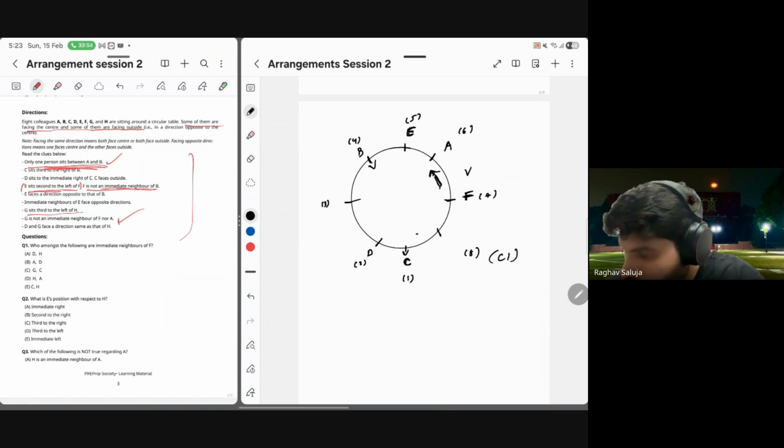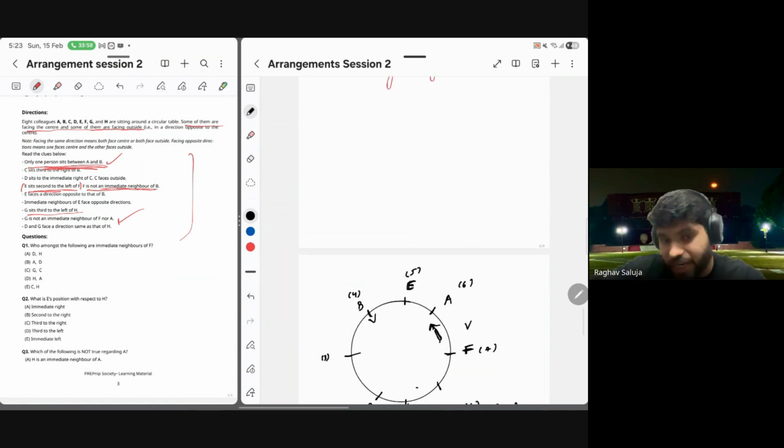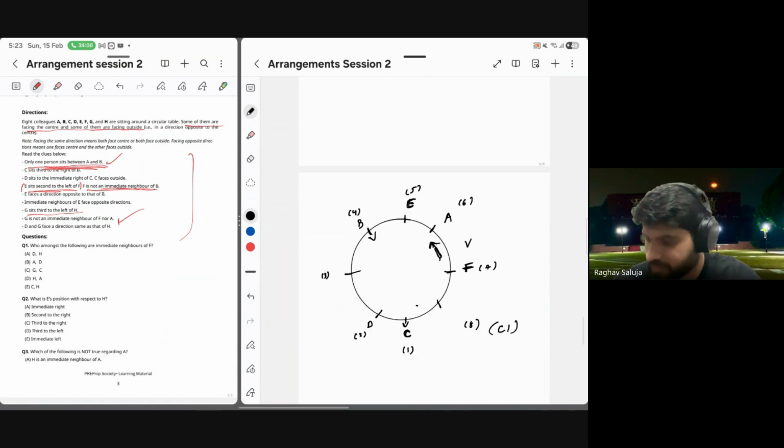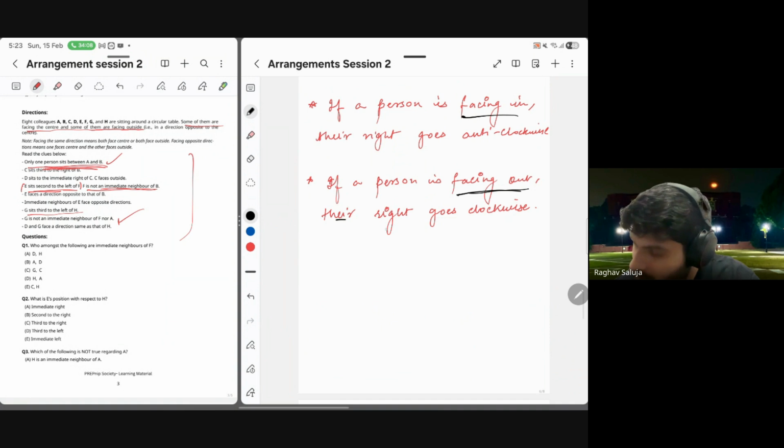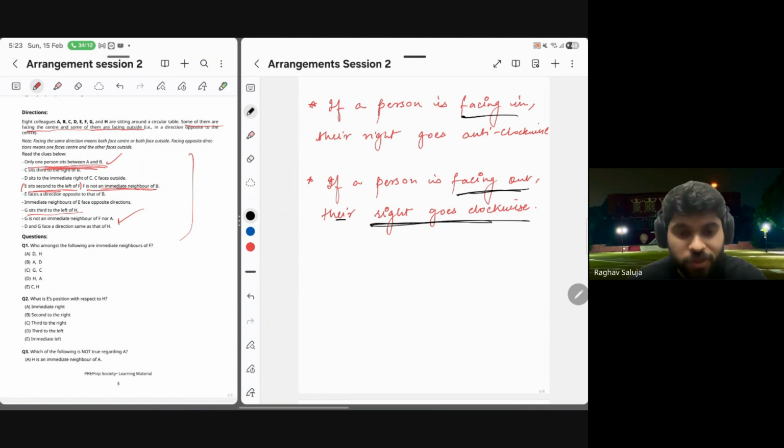It means F's right is clockwise. What is the rule here? Right goes clockwise. It means it's facing out.